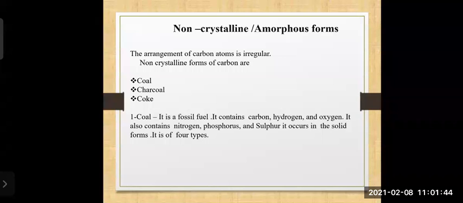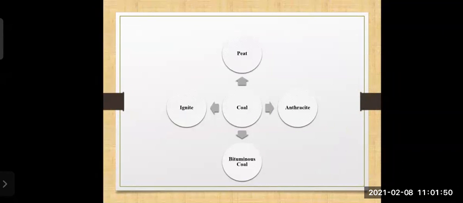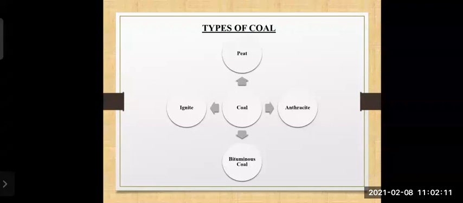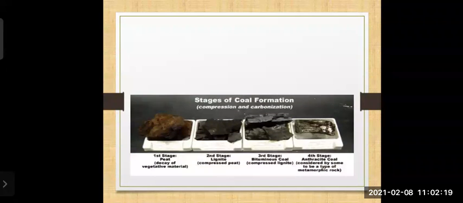Let us see what they are. See this coal. It has four types: peat, lignite, bituminous coal, and anthracite. Okay, so these were the types of coal. See, these are the stages of coal formation.